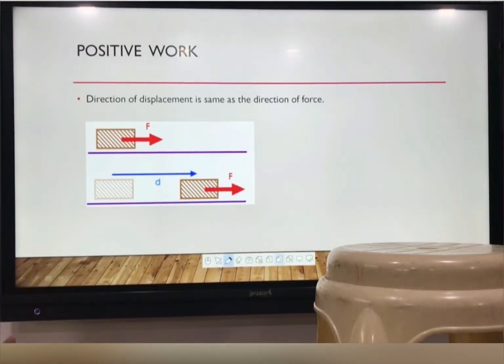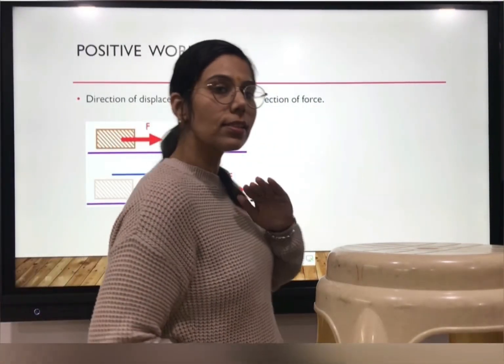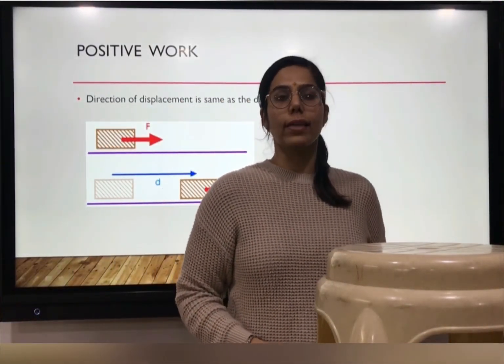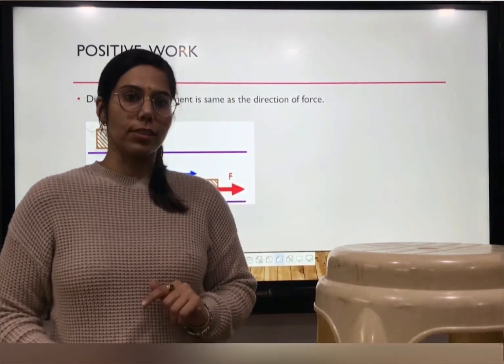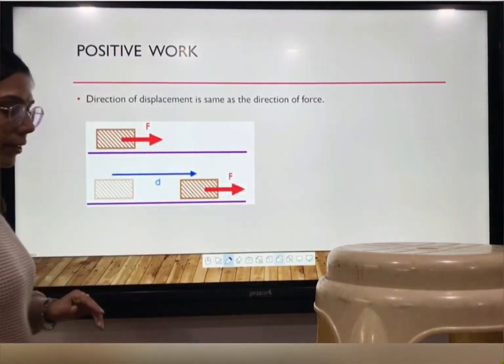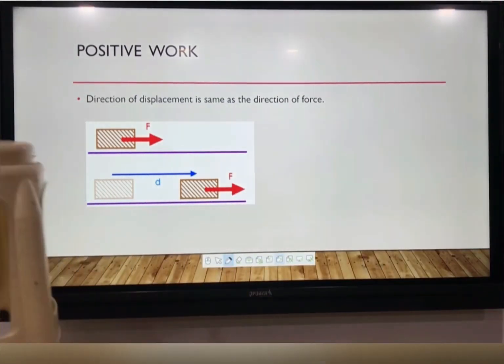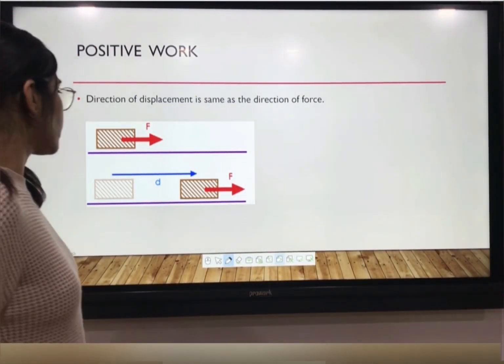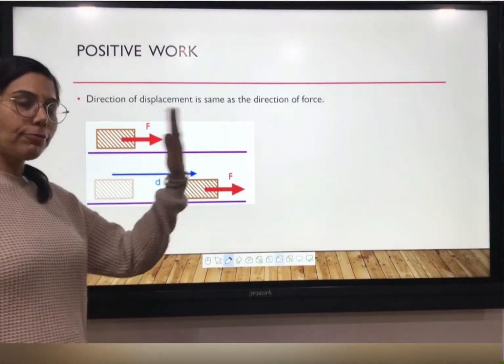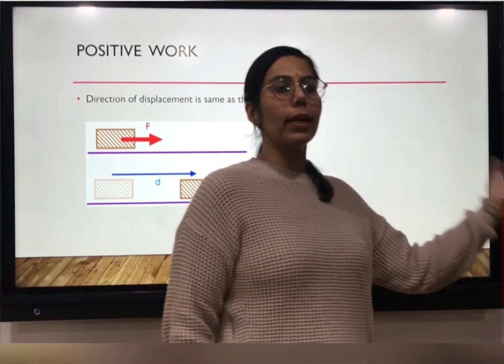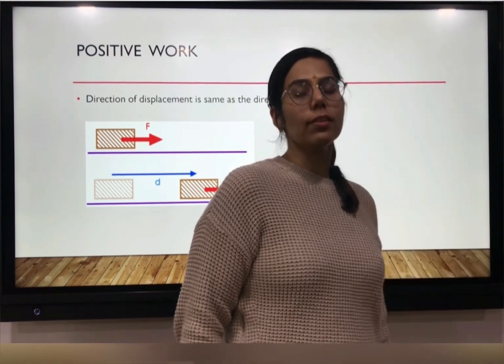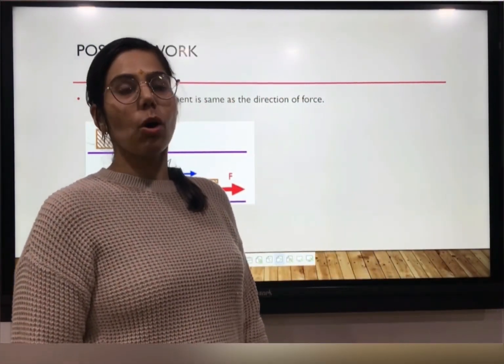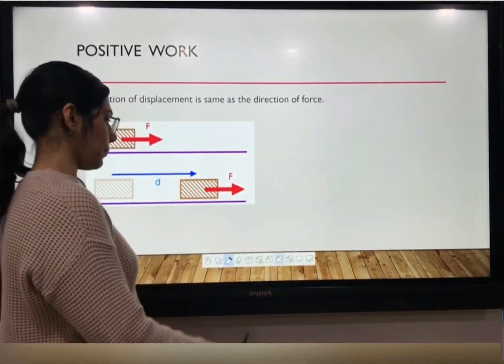Whenever the displacement and the force are in the same direction, then always the work done is positive. Now here, work done is positive. That if I am applying force and that body is also getting displaced in the same direction, then the work done is always positive over there.